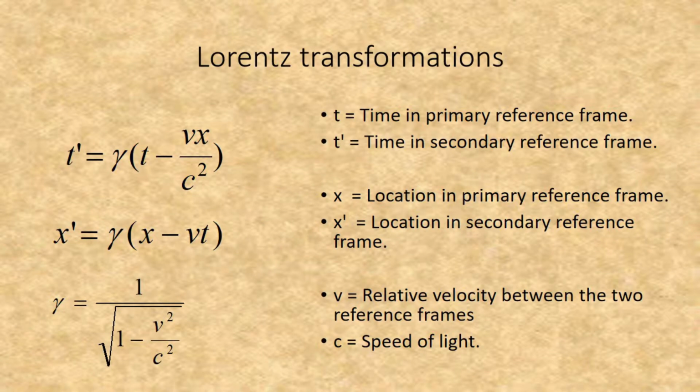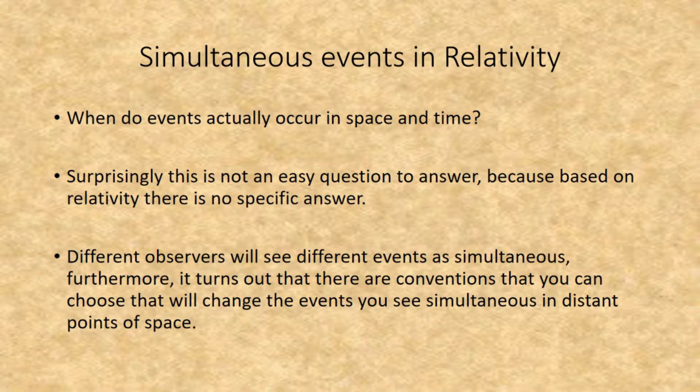These are the Lorentz transformation formulas. They form the cornerstone of special relativity. When does an event occur in space-time? Surprisingly, this is not an easy question to answer because based on relativity, there is no specific answer.